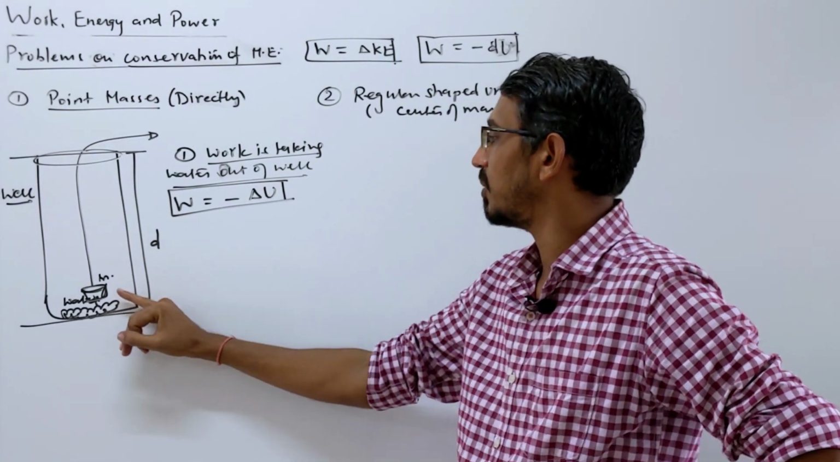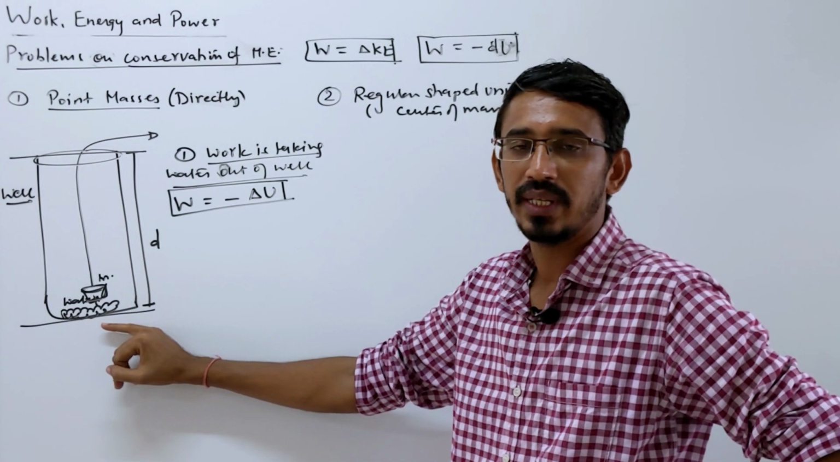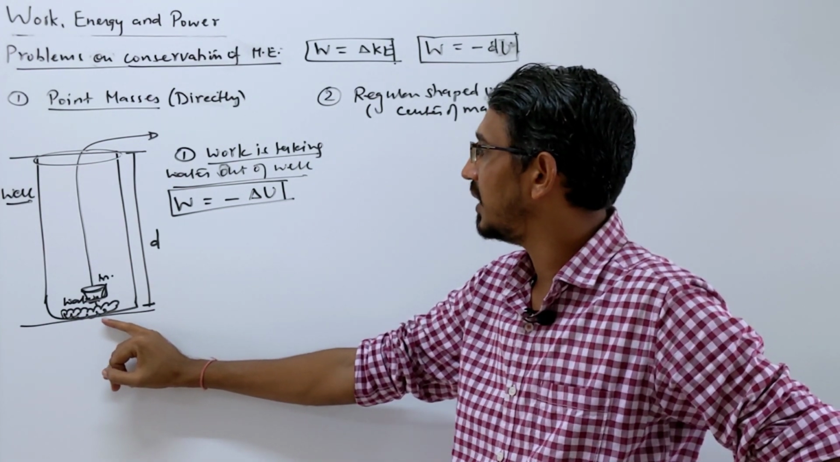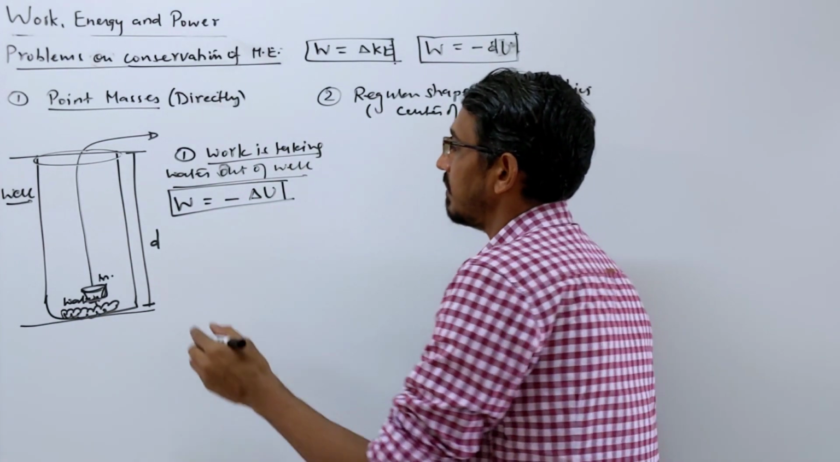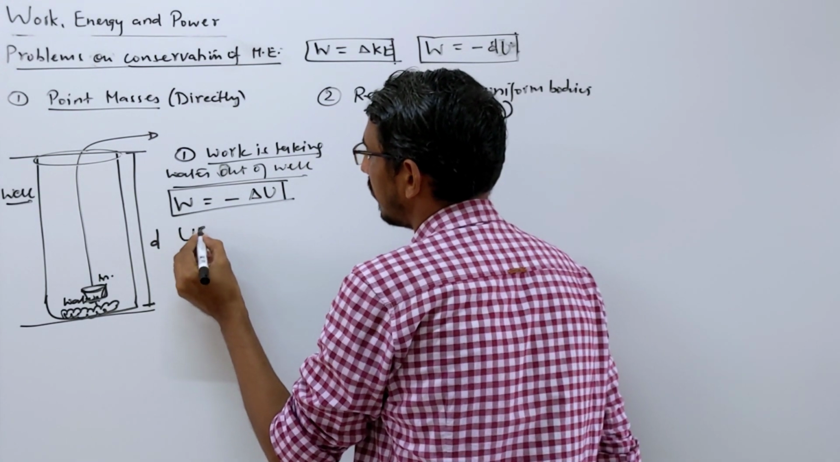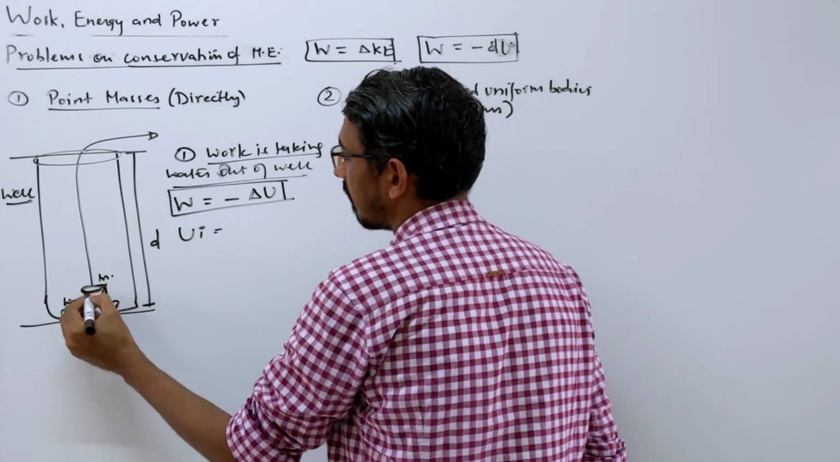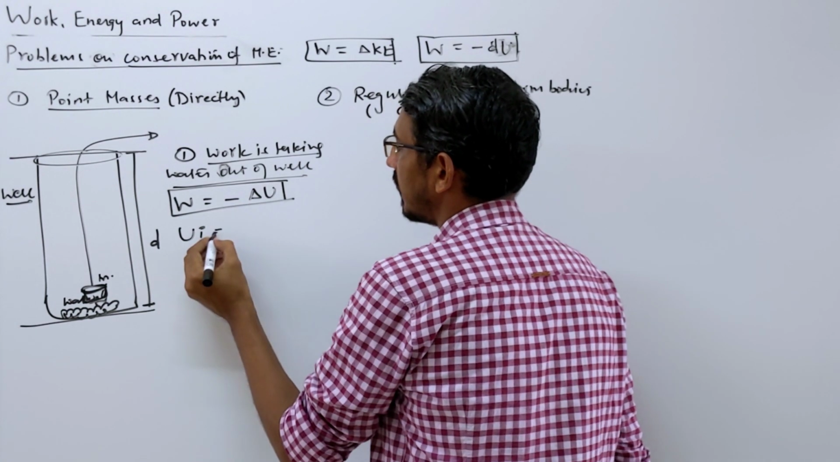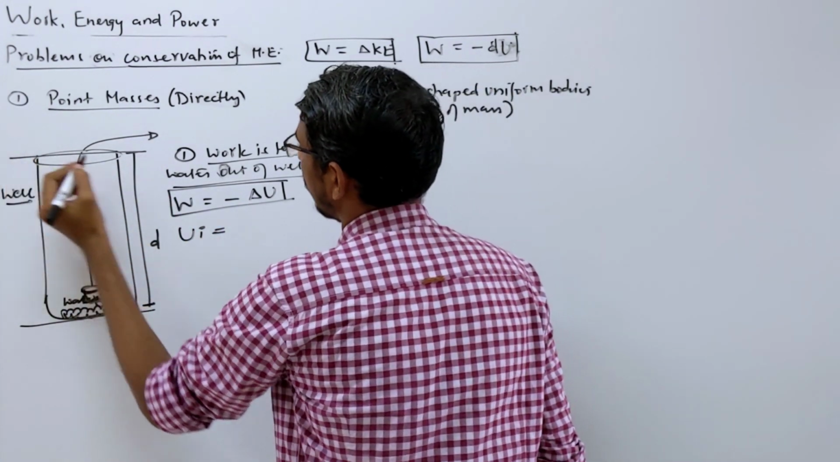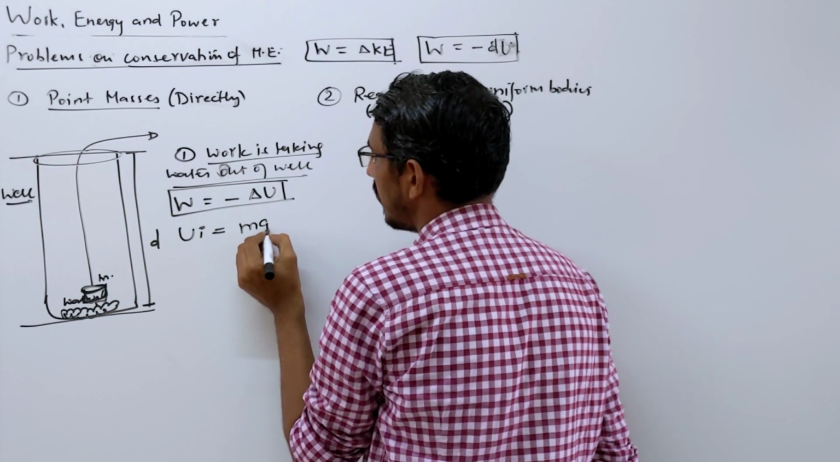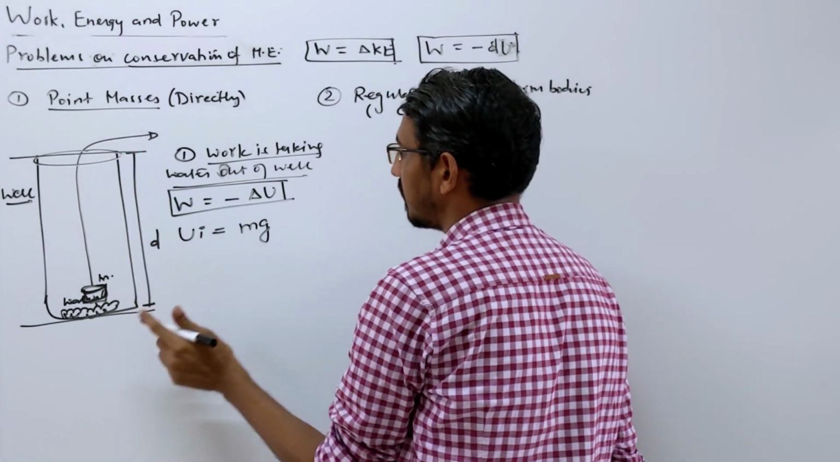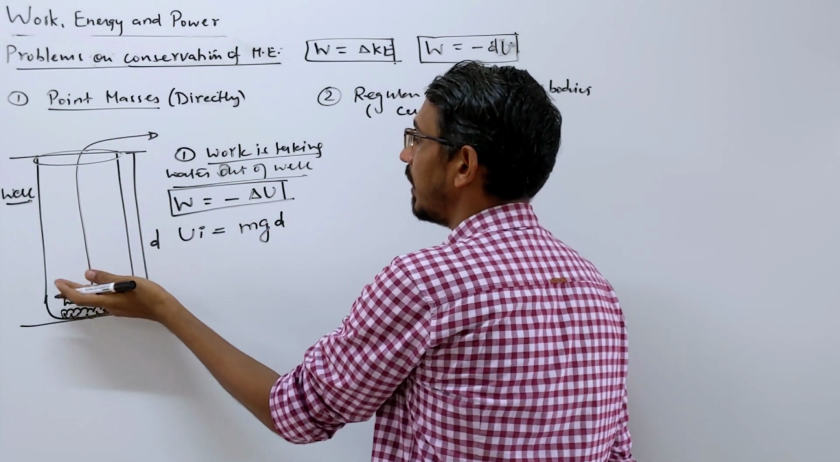Suppose this is what your bucket initially is at this point, correct? So this is your initial energy. The initial mass of this bucket is m, keep that in mind. So what is the initial energy with respect to this point? You say mgh. What is h? That depth d. This is your energy.